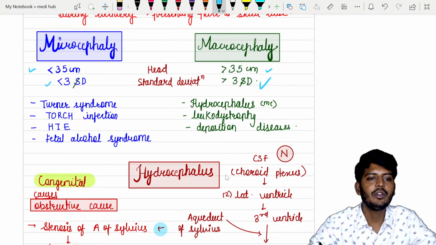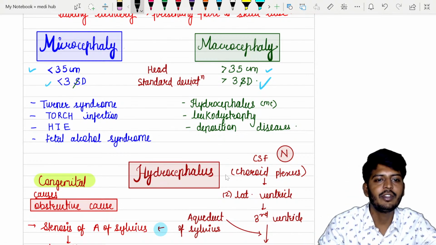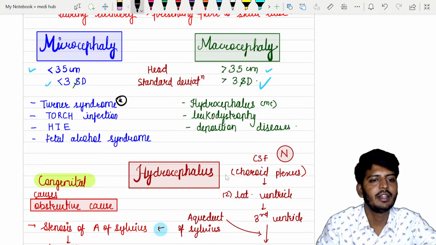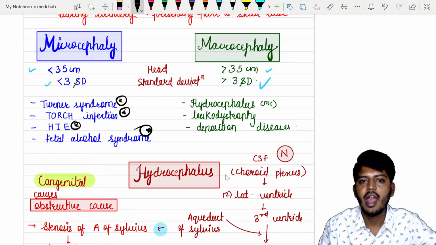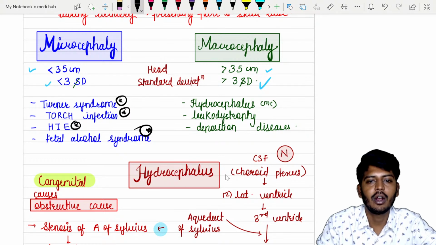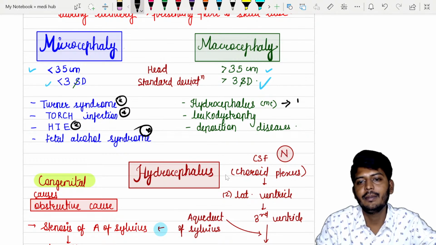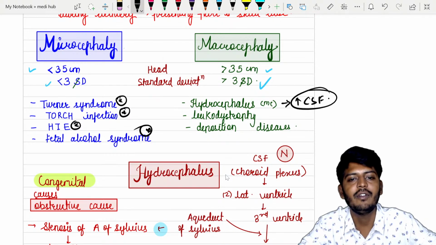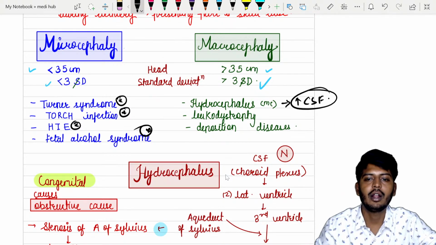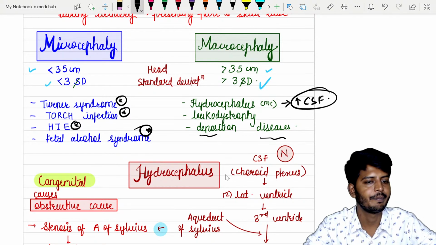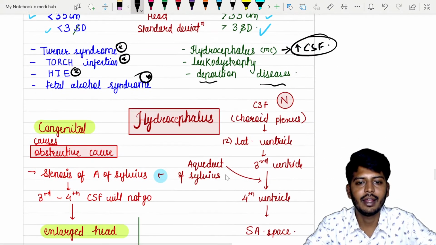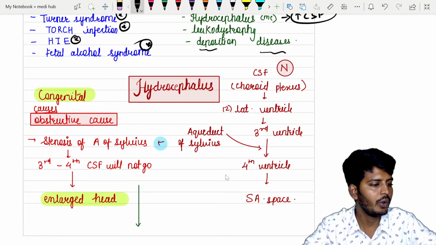Okay, so microcephaly can be caused by what? Microcephaly can be seen with Turner syndrome, TORCH infection, hypoxic ischemic encephalopathy, and fetal alcohol syndrome. Now, macrocephaly is most commonly caused by hydrocephalus. Hydrocephalus means there is an increased amount of cerebrospinal fluid. Or it can also be caused by leukodystrophy, and deposition diseases can also lead to it. Then let's go to the next one, hydrocephalus.